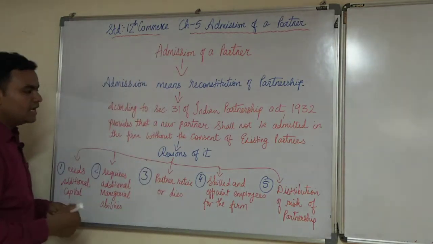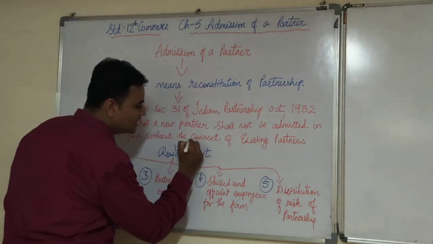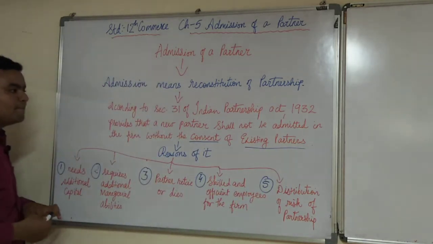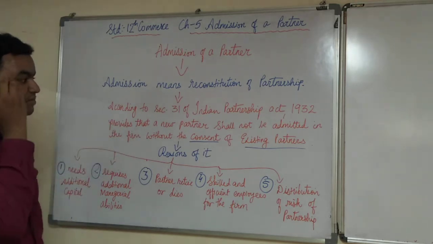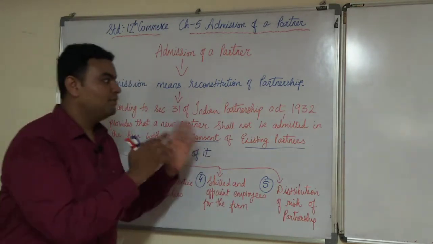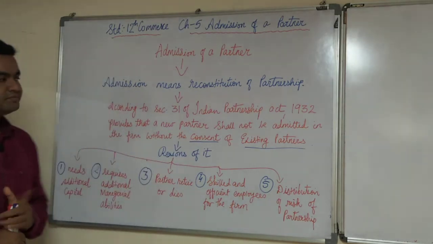So this is one of the important things over here in the admission, that the consent of the existing partners is the most important part we can carry in this definition, because without the consent of the existing partners you cannot admit a partner into the partnership firm.